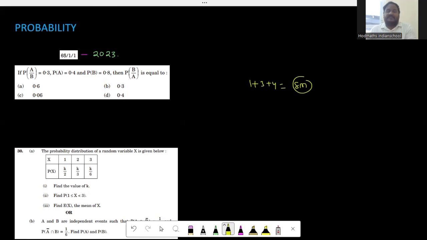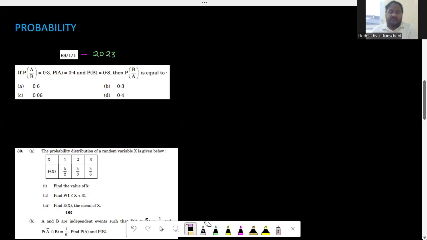And here in this particular chapter, we'll see the problems one by one from the set 65/1/1. What are all the problems given? See, the first problem: probability of A given B is 0.3, and the probability of A is given as 0.4, and the probability of B is given as 0.8. You are asked to find what is probability of B given A.